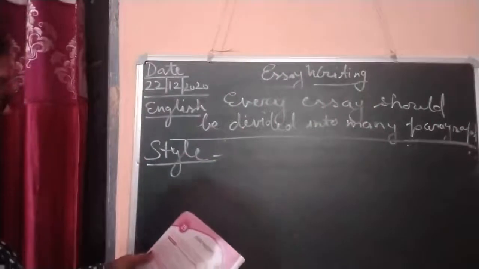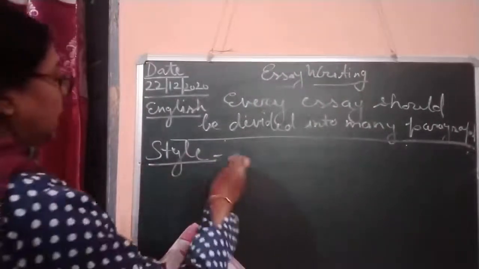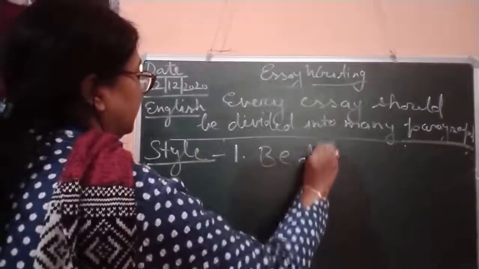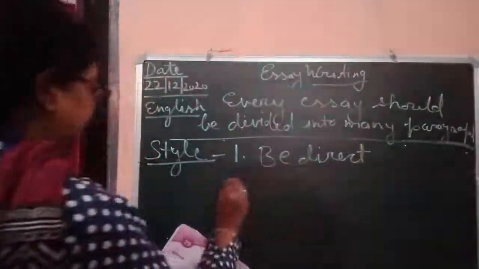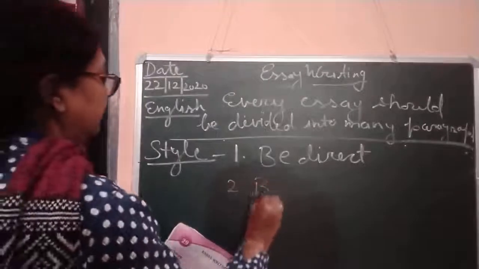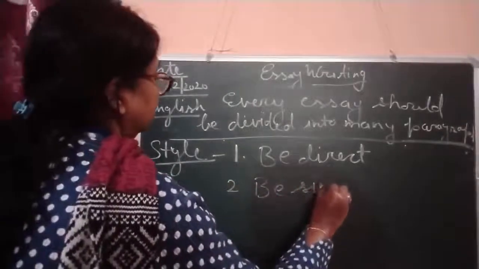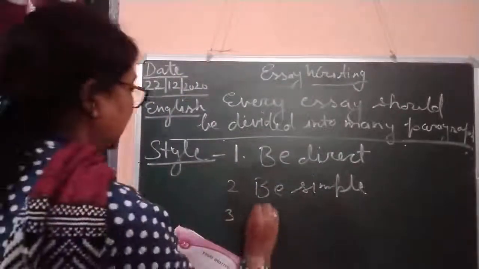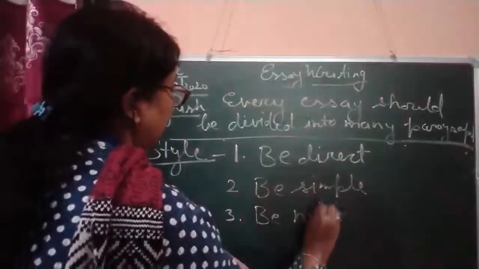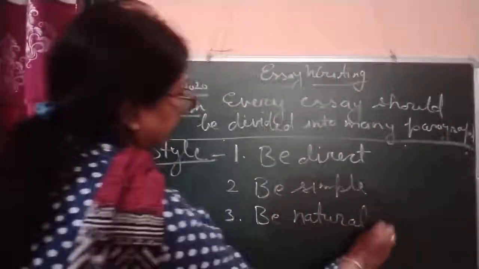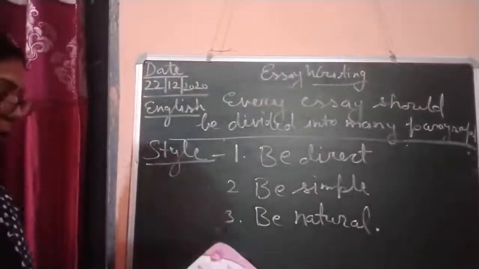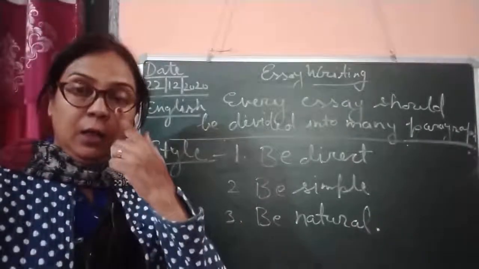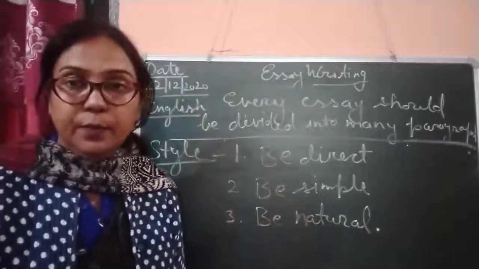Now the style I am going to give you: first is be direct. Second is be simple. And third, which is a very important part, is be natural. So children, be direct means if the theme is given to you, be direct.